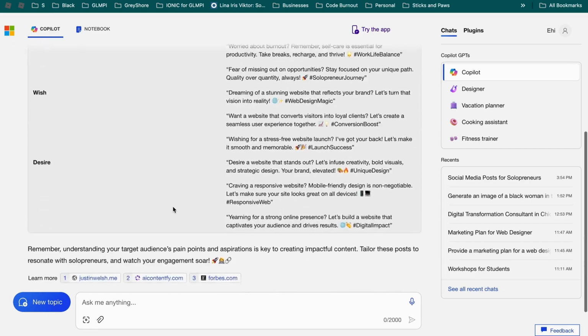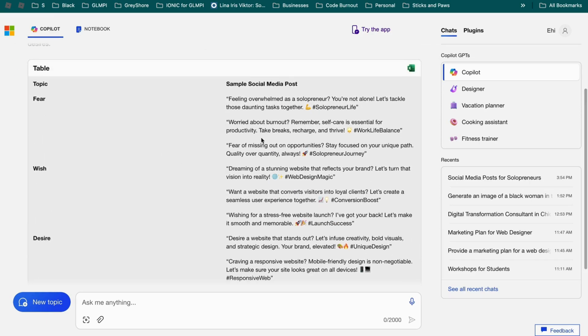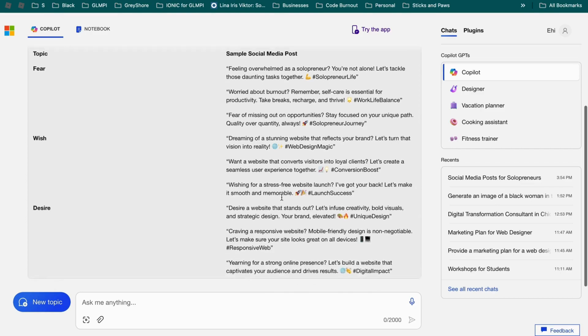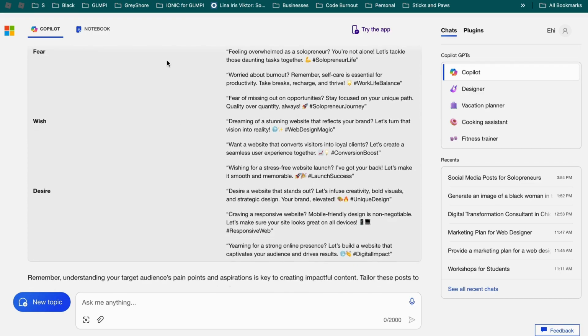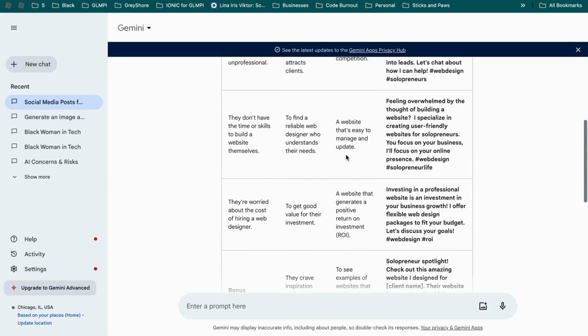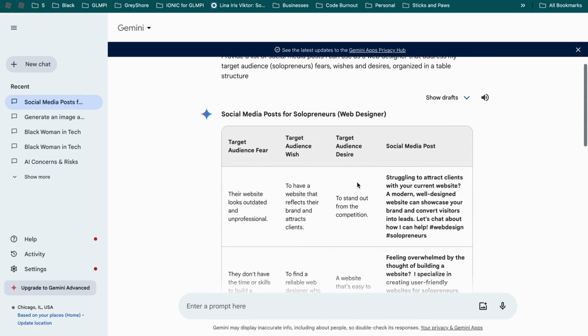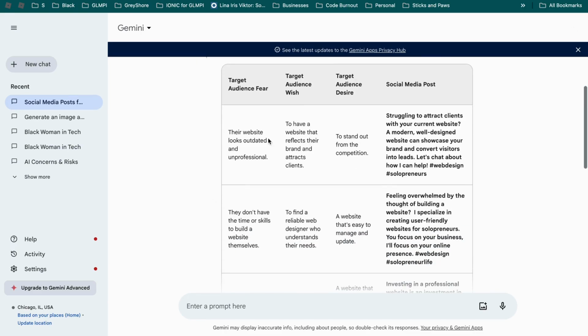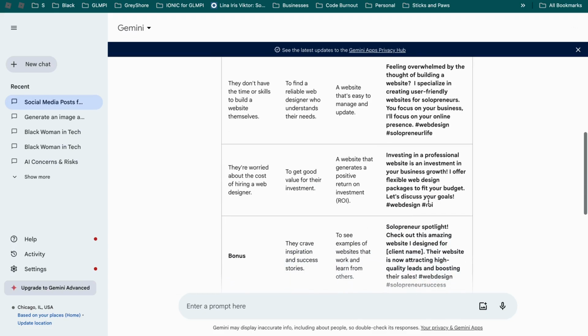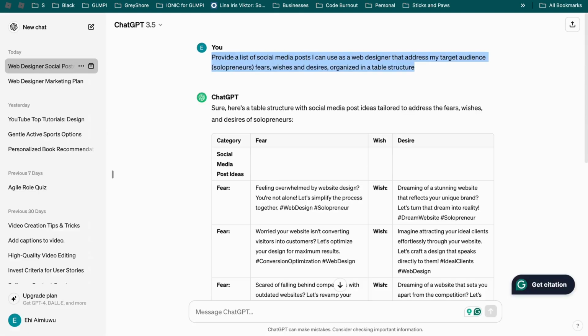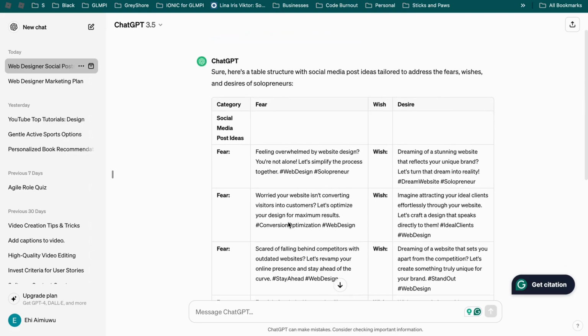Okay, but let's review. So with Copilot, we got the sample social media posts. It gives me the emojis. It gives me the hashtags. I love that. And then with Gemini, it gives me a combination. So it combines my fear, the wish, and desire into a nice post. And then it kind of just goes off of that. So I really like that. And then with Chat GPT, it gives you the fear and it gives you the desire and it gives you the hashtags for each post. So I really like that too.